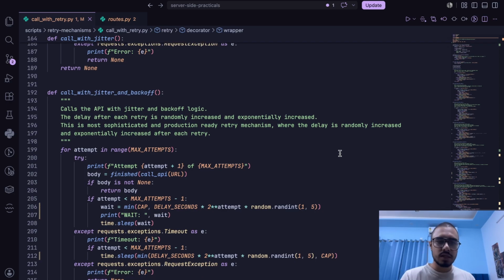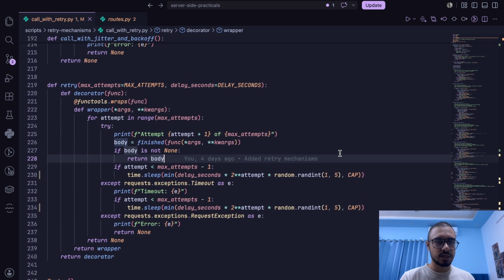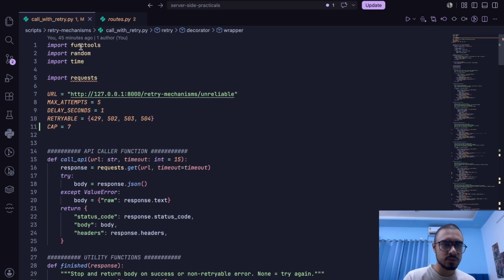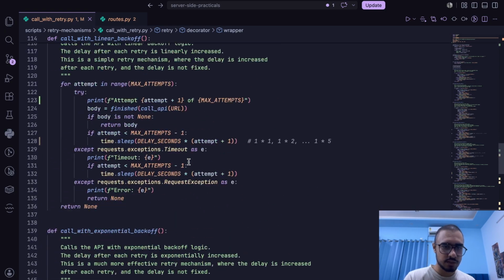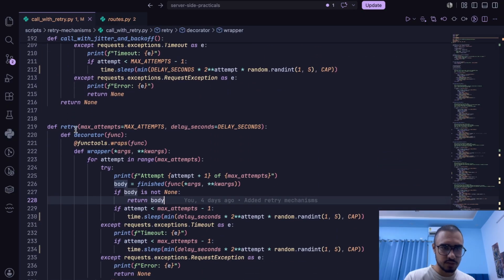Now, similarly, I thought why not create a retry pattern of my own. So I created this decorator using functools. Functools is a Python library to create decorators. So here we are. I've wrapped this function with functools. So whenever a function is passed within this decorator, it will basically make it retryable.